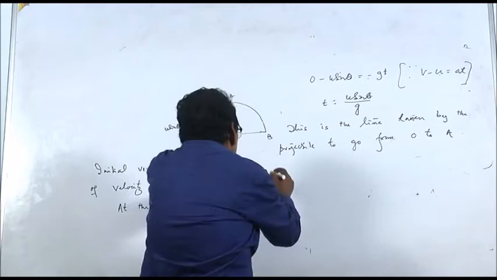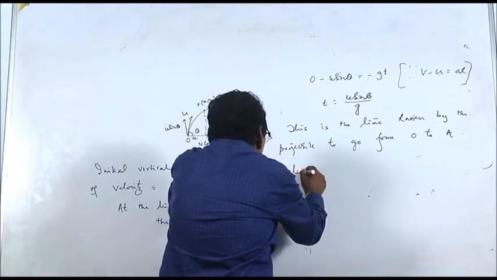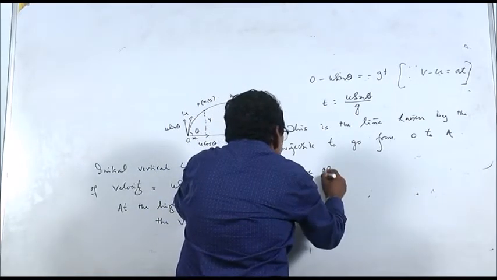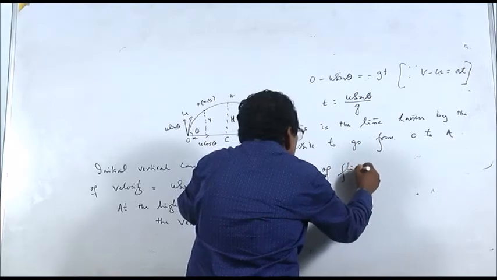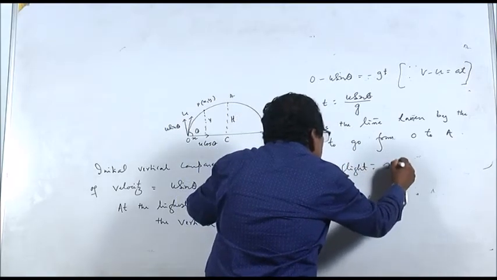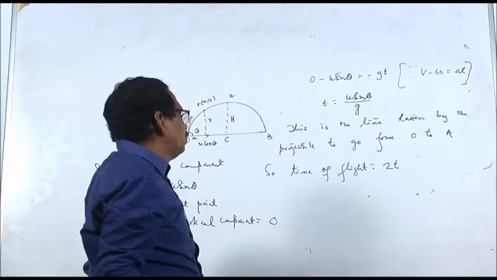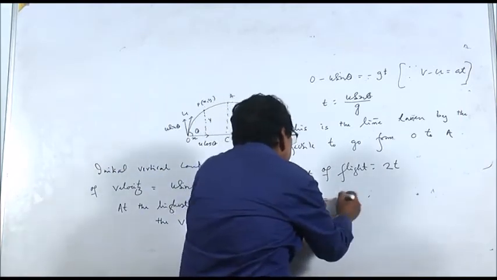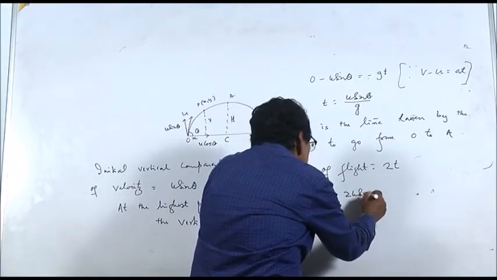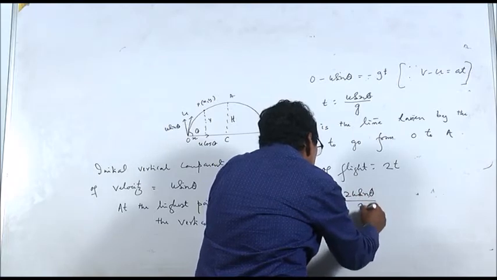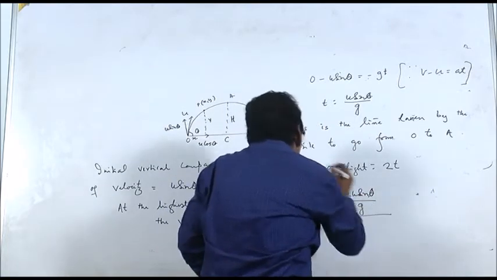So, time of flight will be double of this, 2t. That is your 2u sin theta by g. This is the formula for time of flight.